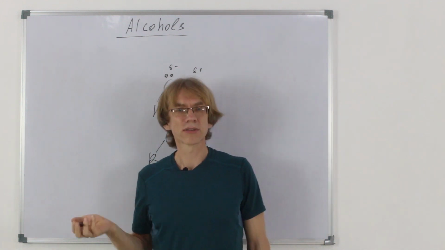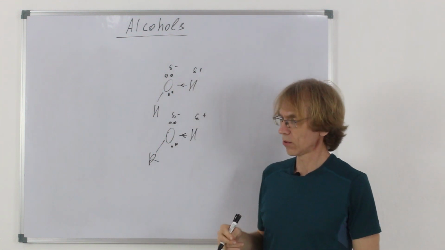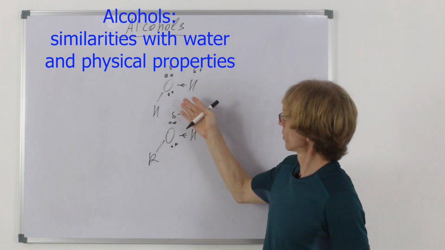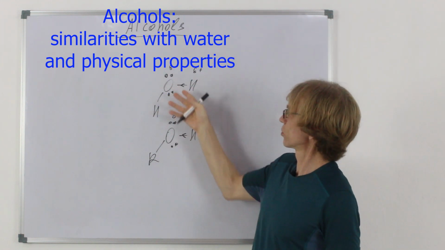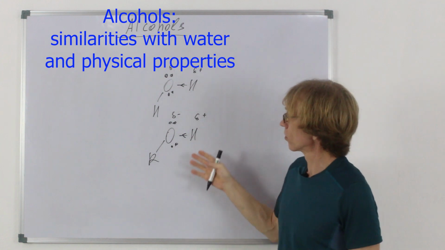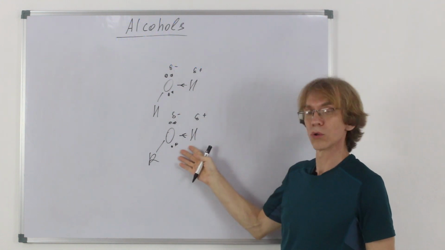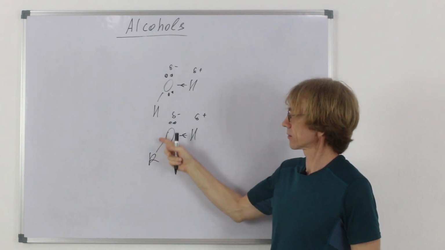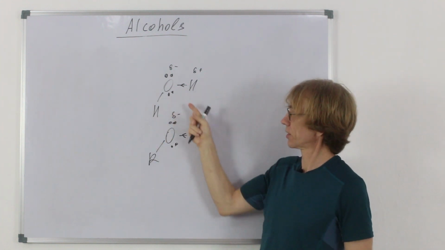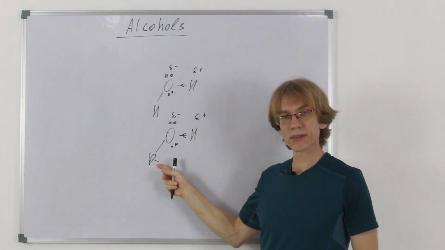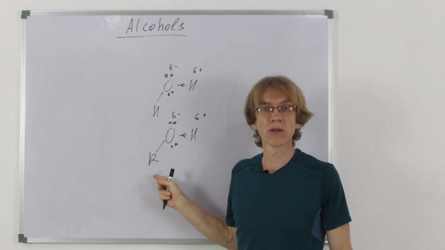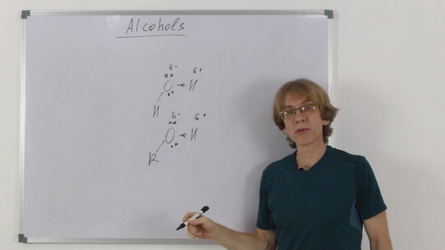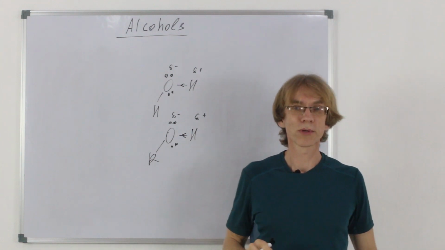So what are other substances having an OH group? Obviously, first of all, this is a water molecule. A water molecule has an OH group. If you look at it, it has even two. So if we compare alcohol and water, we see some similarities, and the difference is that where hydrogen is in the case of water, there is an alkyl chain or single group in the case of alcohol. So we expect some similarities between properties of alcohols and properties of water.